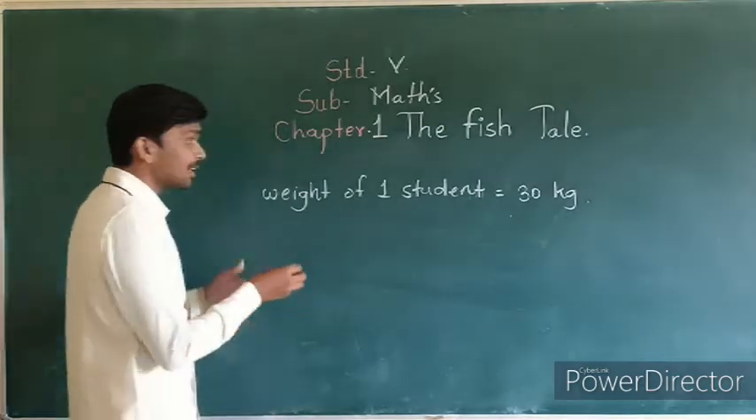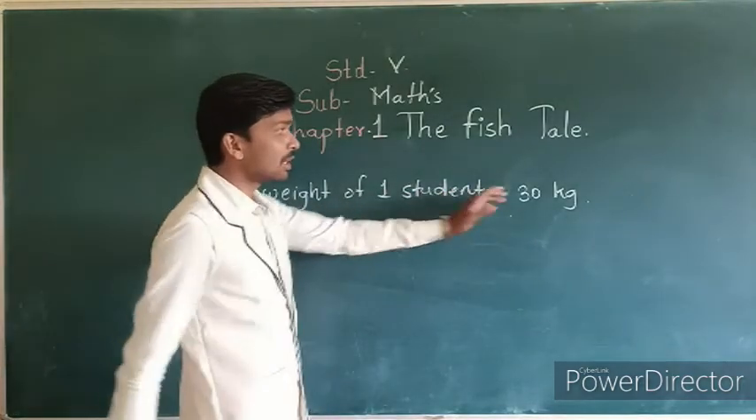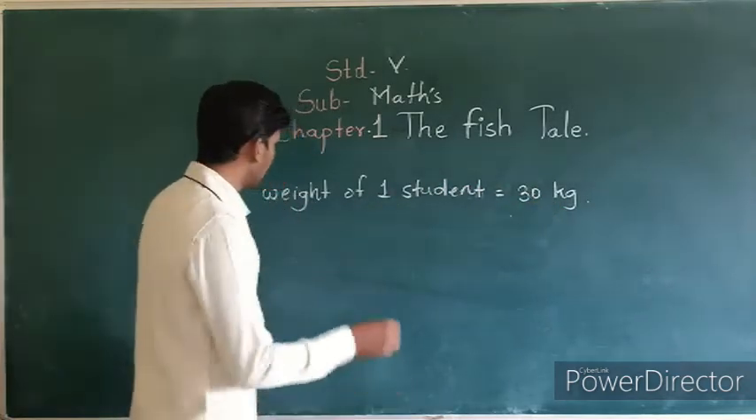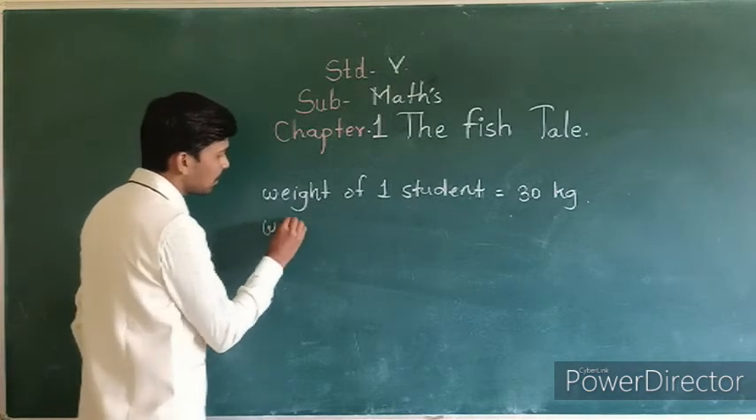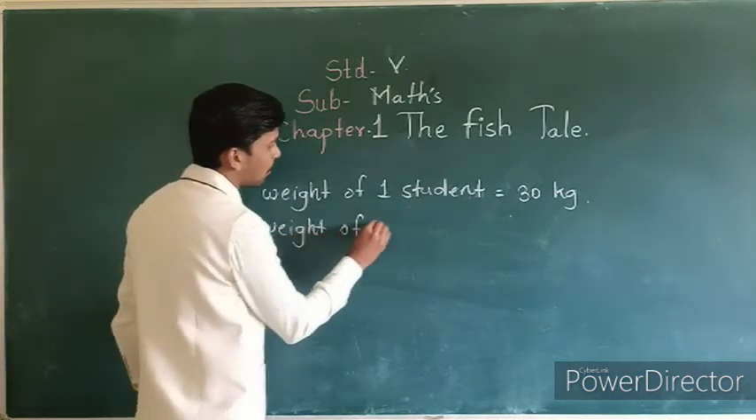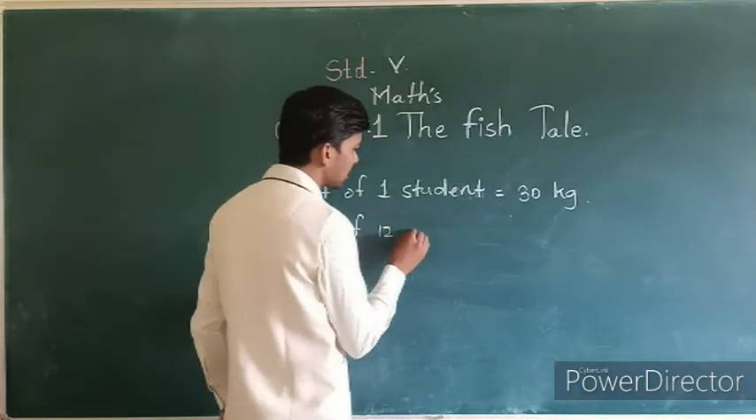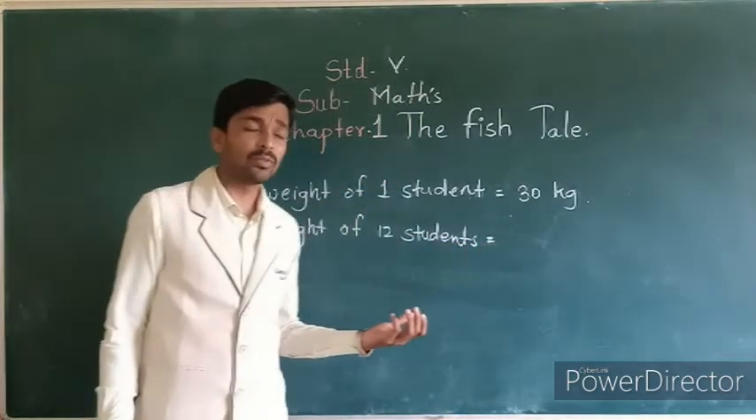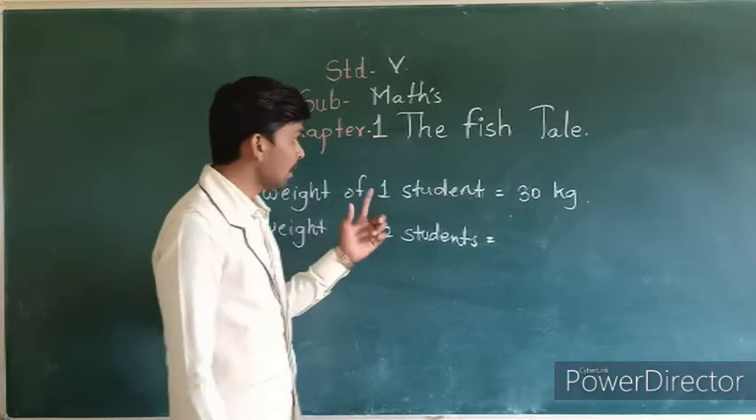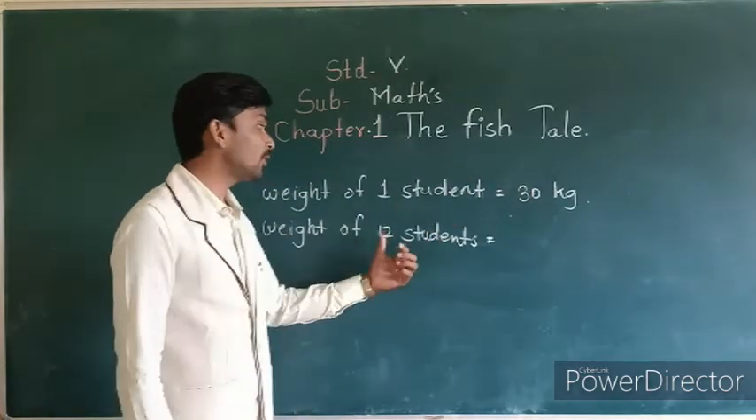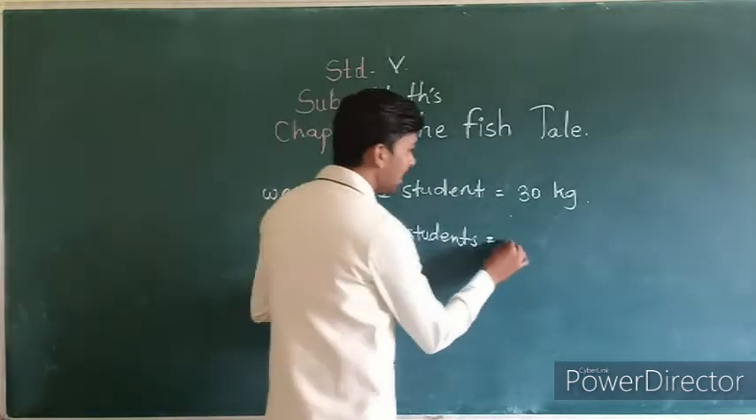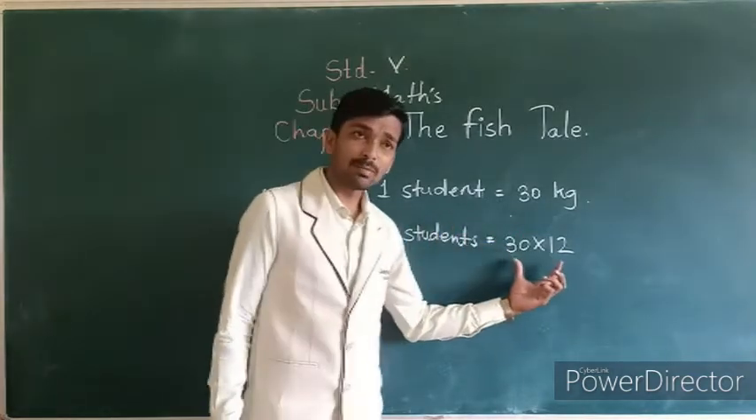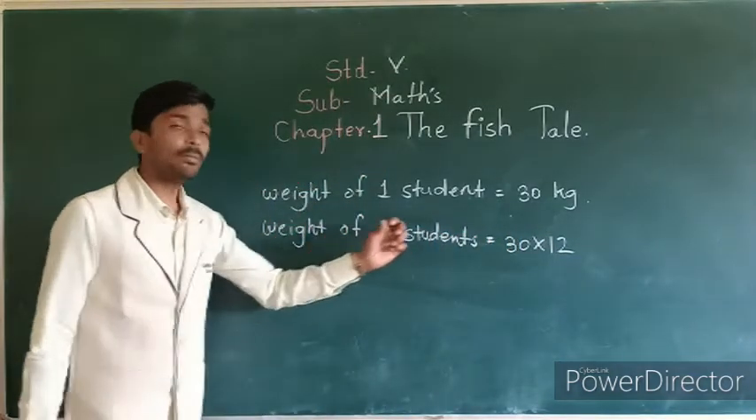Means we can take 12 children here. The weight of one student is... children and student are the same. But one student is 30 kg. So we can take 12 children. So the weight of 12 children or students is equal to, how to find this weight? By using multiplication. Okay, one student's weight is 30 kg. How to find 12 students' weight? You can multiply 30 multiplied by 12. When we find this multiplication, we will get the weight of 12 students.